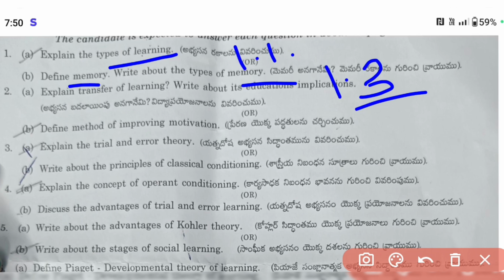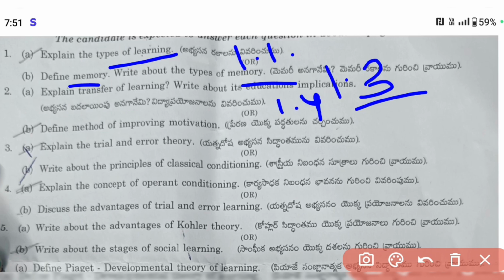Transfer of learning is from topic 1.4. Here you can get a little bit of confusion, because in 1.4, transfer of learning, the concept, theories and types are given. But here they are asking to write about its education implications. Later on we will discuss it briefly.